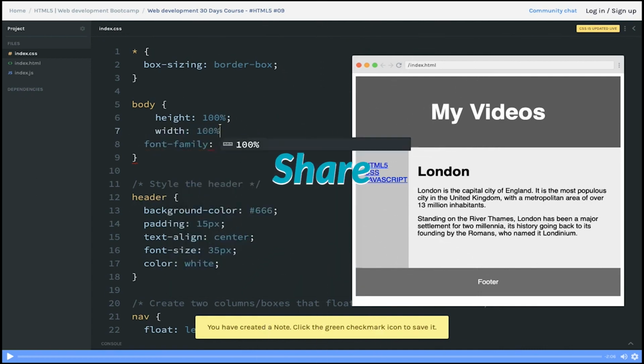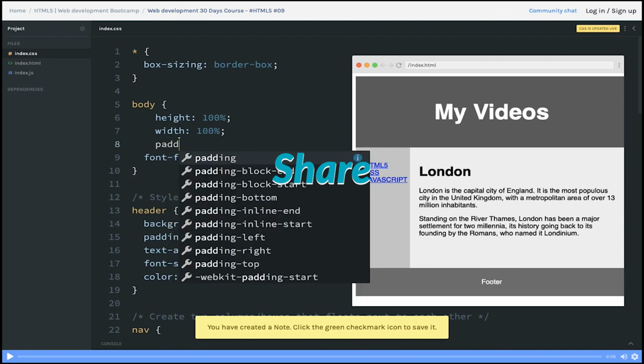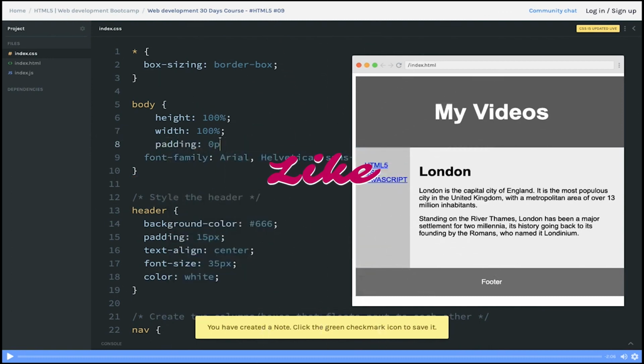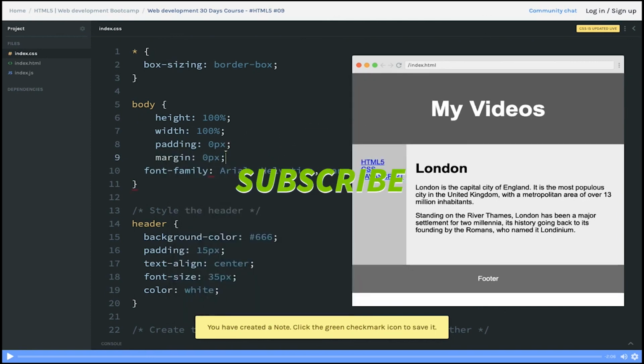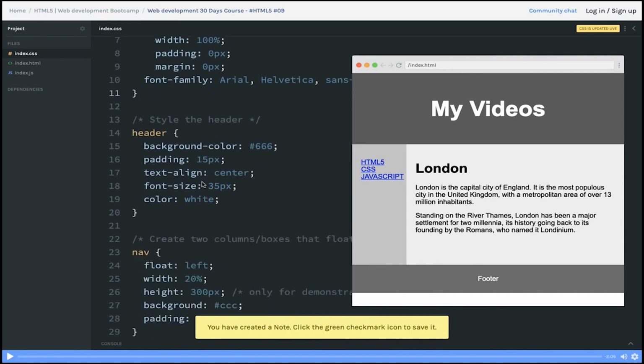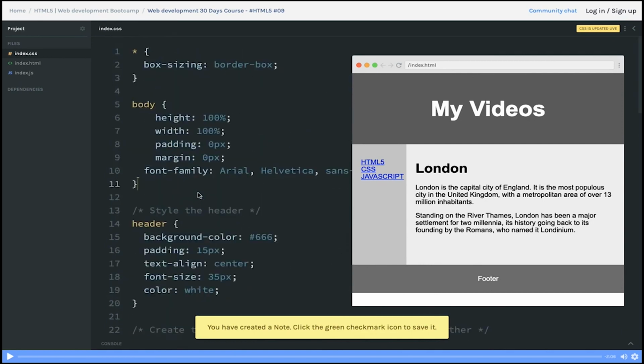Some global styling we can add, padding 0 pixel, because body is not having any margin or padding. So this is a very basic example we have done.